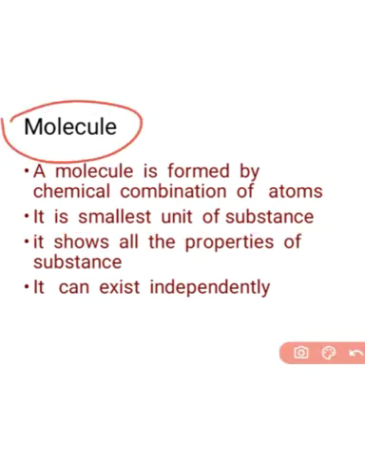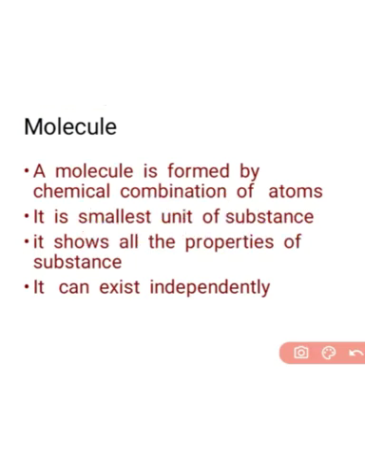In the previous lecture, we have learned that atoms cannot exist independently. They have to combine to complete their stability. So when the atoms combine through chemical combinations, a molecule is formed. It is the smallest unit of any substance.